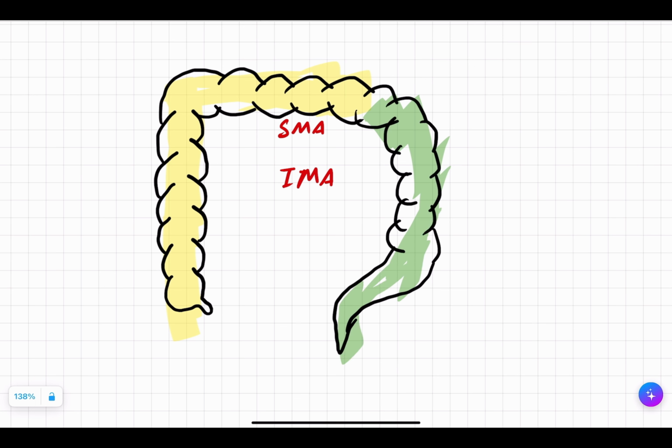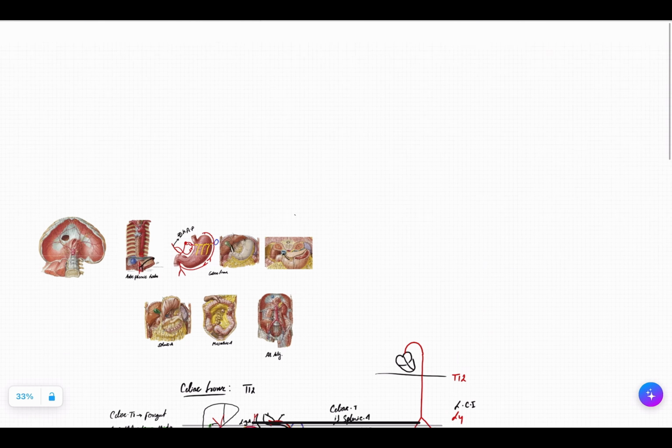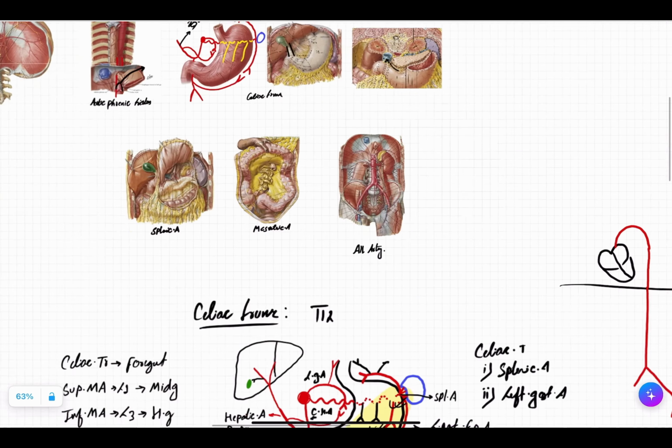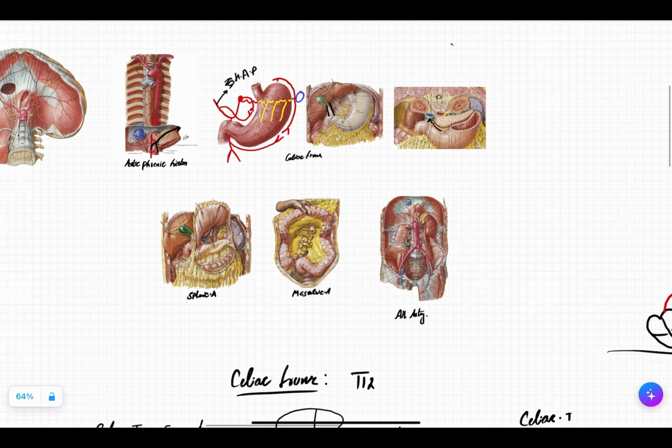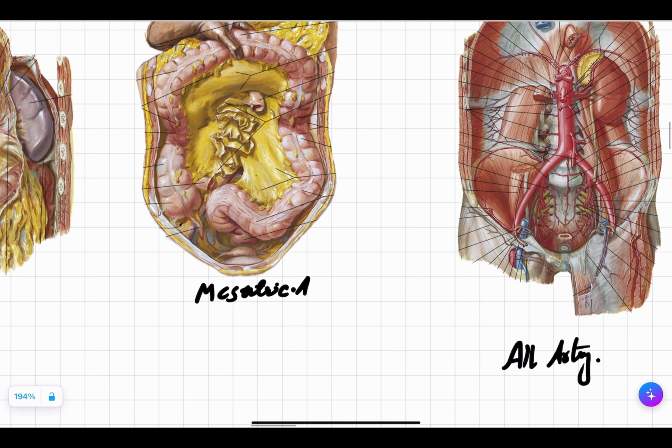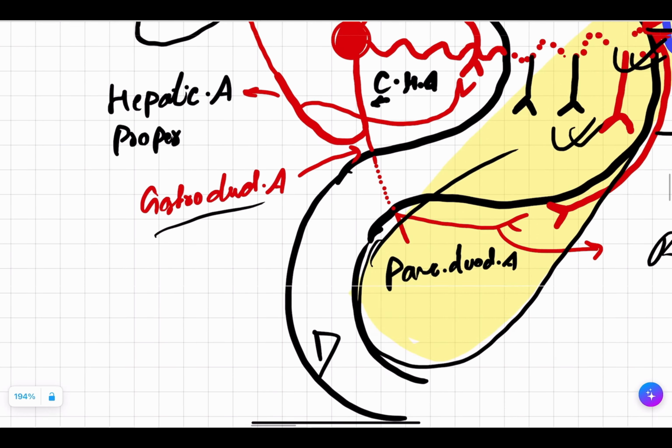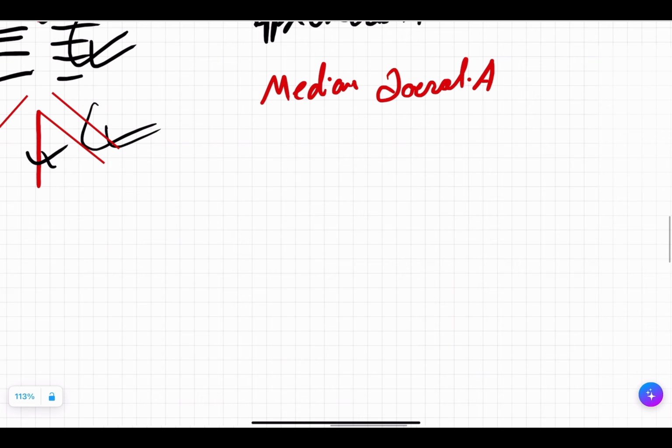It means the superior mesenteric artery will go to supply only the right side and the superior part, while the inferior is going to only this left part. That is why whenever you see any scheme, whenever the peritoneum is lifted, you will see they are going like this and they are going like this. So let's understand.